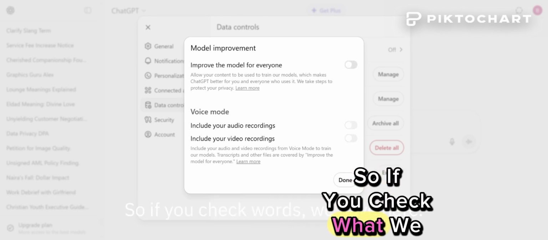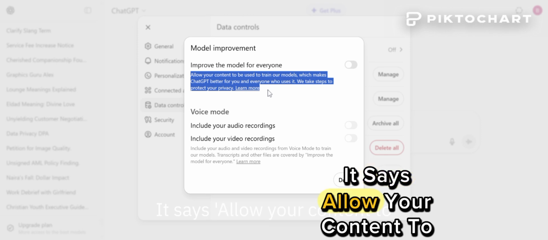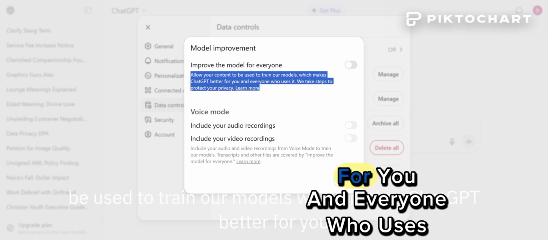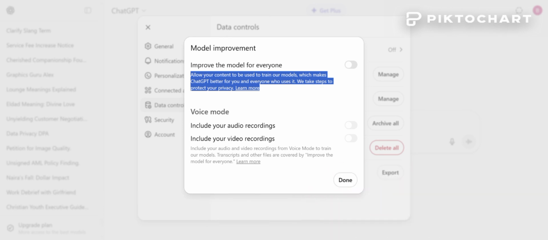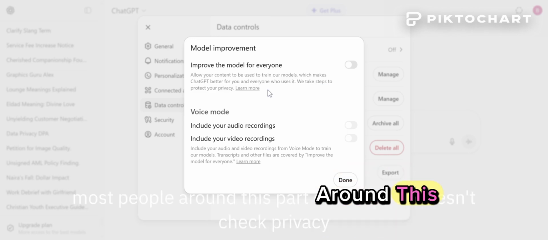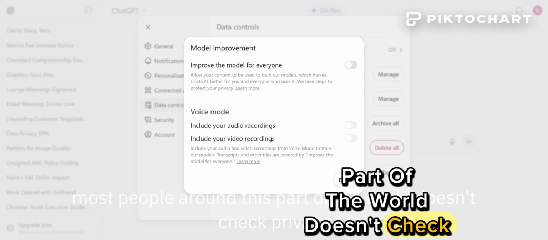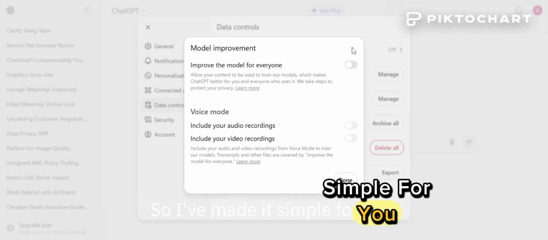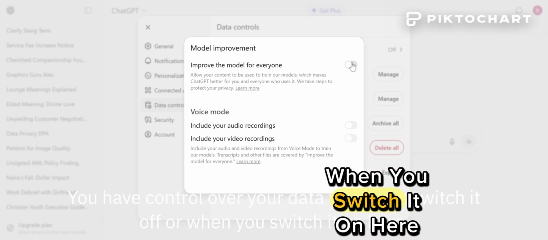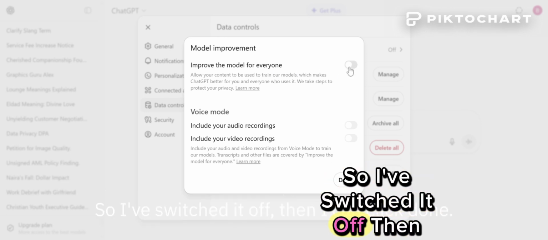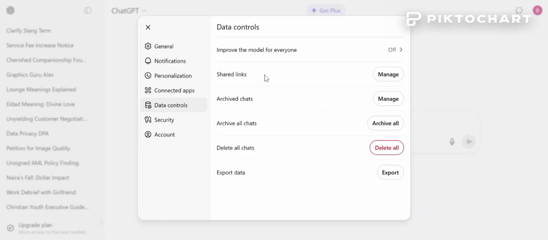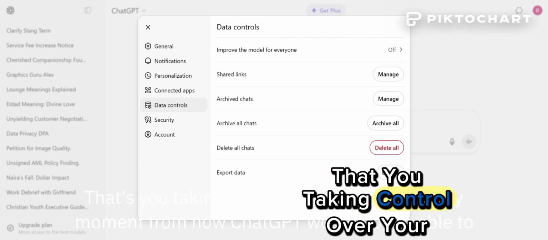So, if you check what we have here, it says allow your content to be used to train our models, which makes ChatGPT better for you and everyone who uses it. We take steps to protect your privacy, and I'm sure that most people around this part of the world don't check privacy policies. So I've made it simple for you. You have control over your data when you switch it off or when you switch it on here. So I've switched it off, then I can click done, and that's all. That's you taking control over your data.